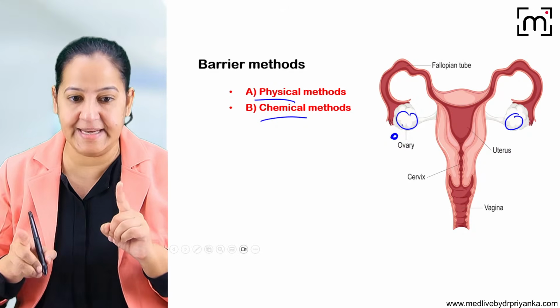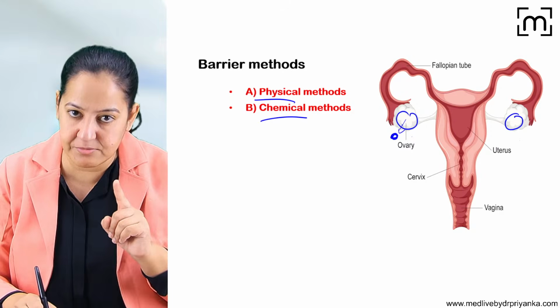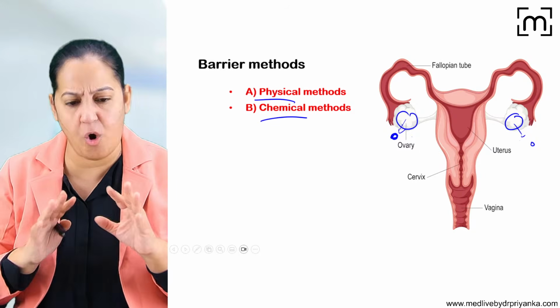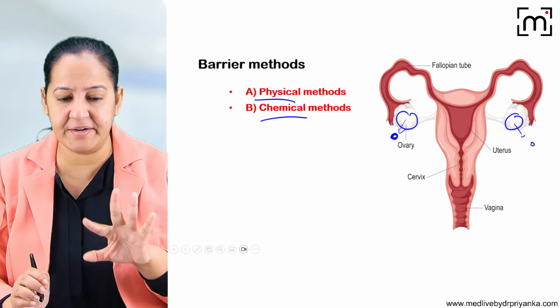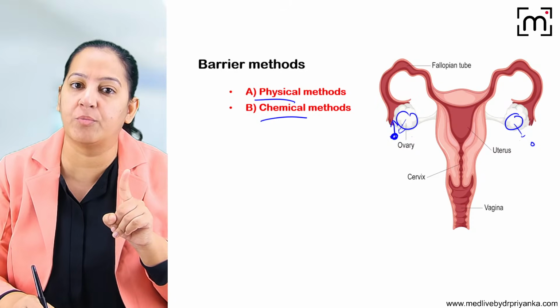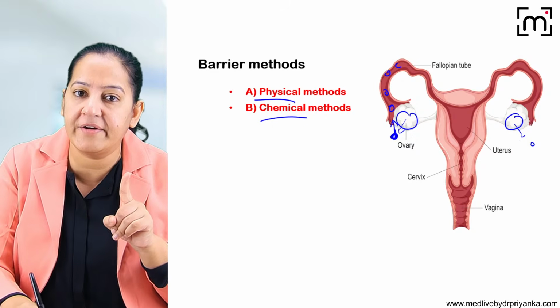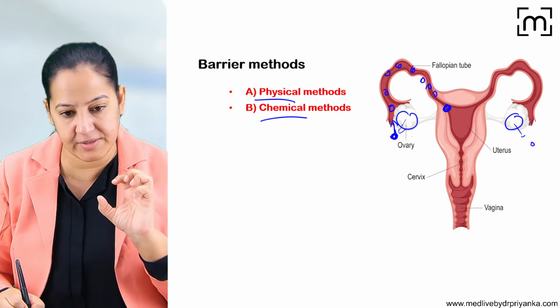So there are 2 ovaries, right ovary and left ovary. Almost alternately, 1 month ovulation takes place from the right, 1 month from the left. Usually 1 ova per month. Exceptions are there, but usually one ova is released. The ova which is released is picked up by the fallopian tube. From the fallopian tube, it will go here, here, here, and it will be there in the fundus of the uterus.